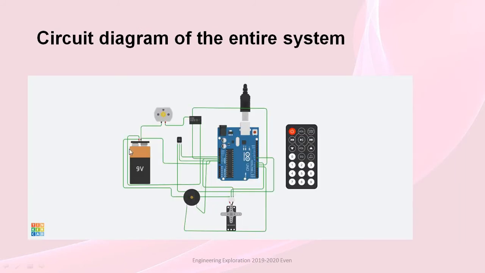This is the circuit diagram of our system, which contains a battery, DC geared motor, IR sensor, relay module, buzzer, servo motor, Arduino Uno board, and an IR remote. Presuming the disk is present in front of the IR sensor, then the DC motor and the servo motor start rotating and the buzzer doesn't beep. When there is no disk in front of the IR sensor, then the DC motor and the servo stop and the buzzer starts beeping.